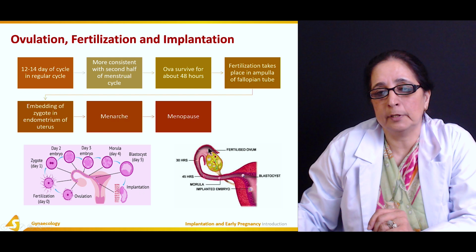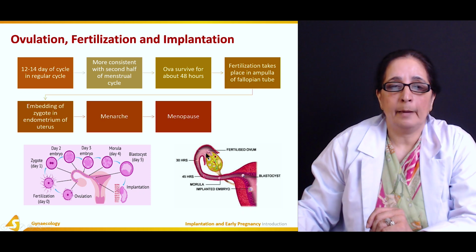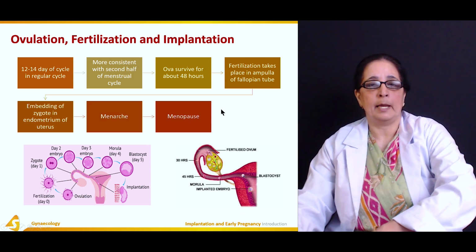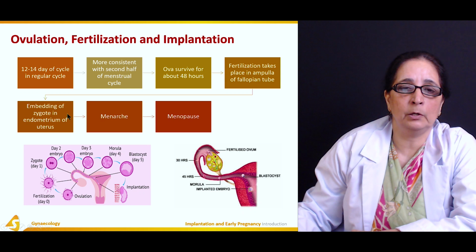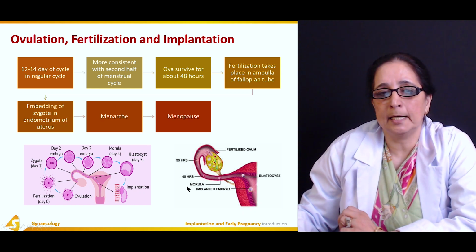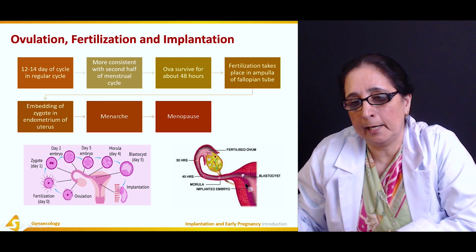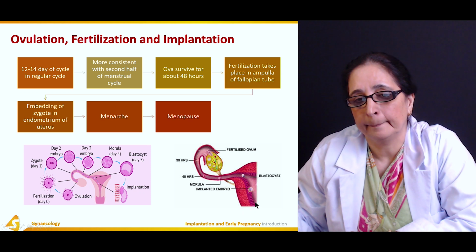Here you can see the fertilized ova. So the ova, once released from the ovary, is fertilized in this ampulla of the fallopian tube. Then comes embedding of the zygote. Once the zygote is formed, the embedding takes place in the endometrium of the uterus. This is the endometrial lining of the uterus.